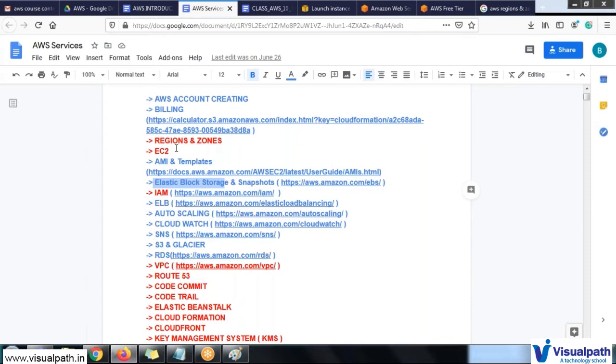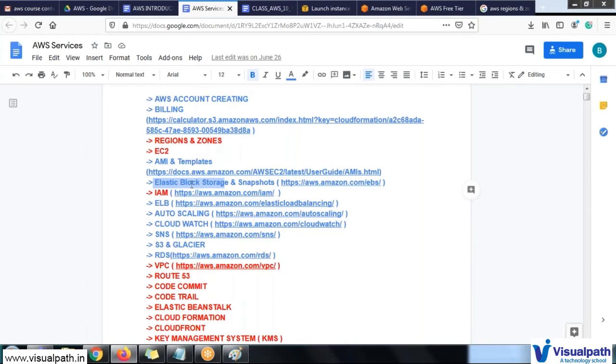But here it is a cloud. We can do anything. So if you want to increase a block storage, like a particular amount of storage, like 10 GB, 20 GB, 100 GB, you can increase up to 16 TB. Okay, so 16 TB is a large amount of data, and you can attach it to this particular EC2 instance so that you can access it.